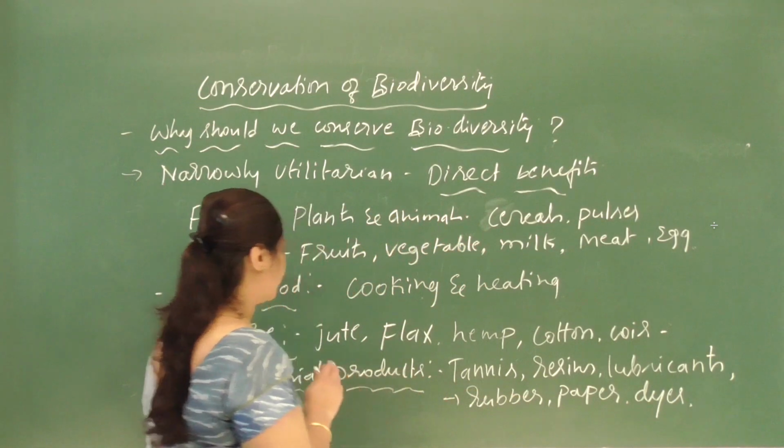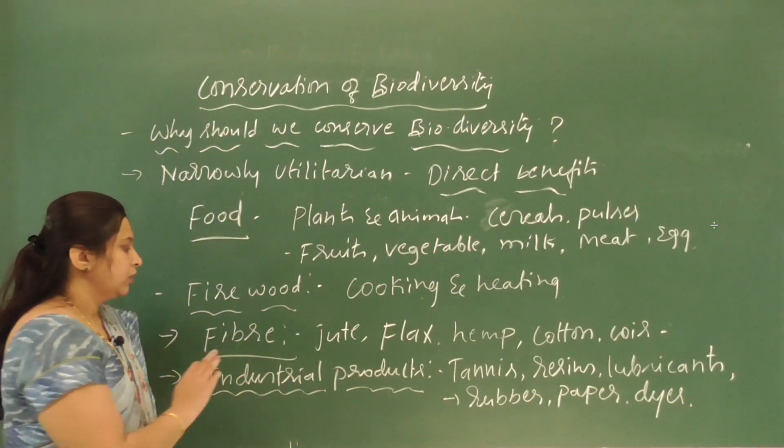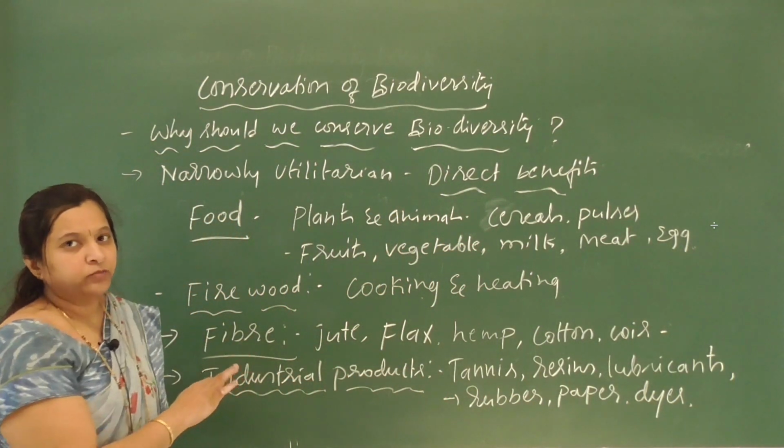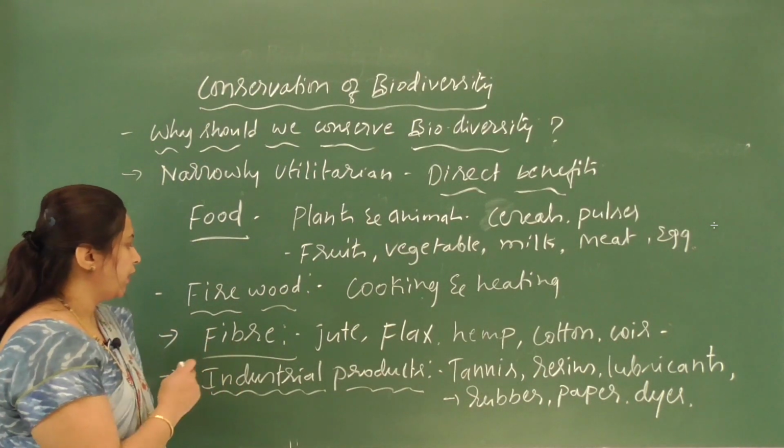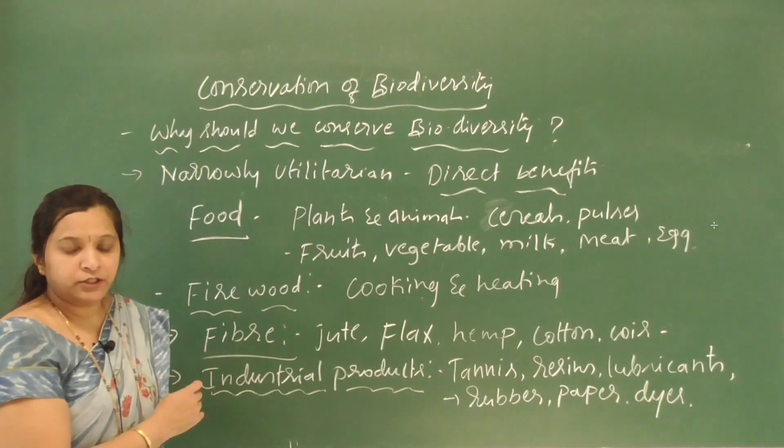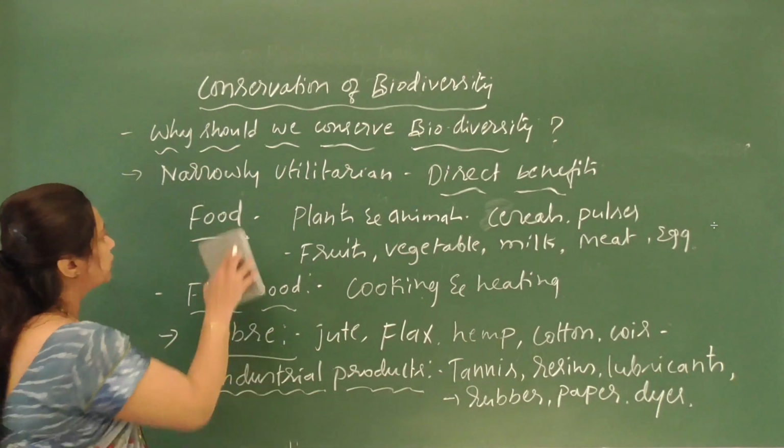So all these are some of the industrial products. They are obtained from plants. Understood? So food, firewood, fiber, industrial products, and one more major thing is